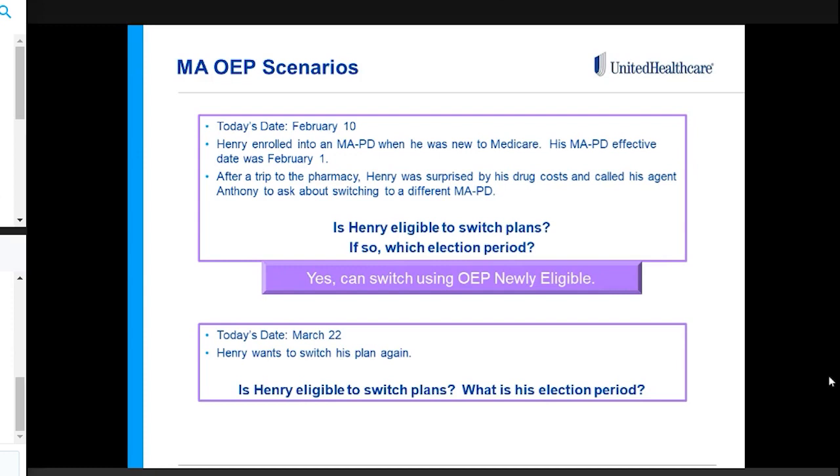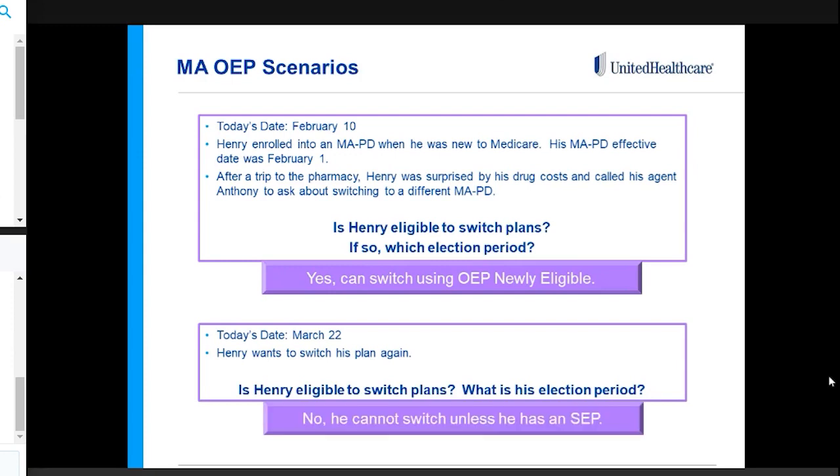Let's fast forward a month here. Today's date is March 22nd. Henry wants to switch his plans again. Is he eligible to switch plans? And if so, what is his election period? In this case, he cannot switch plans again because he already used that OEP, newly eligible. He cannot switch unless he has a qualifying special election period, like I mentioned in the last scenario, or he would have to wait until annual enrollment period.